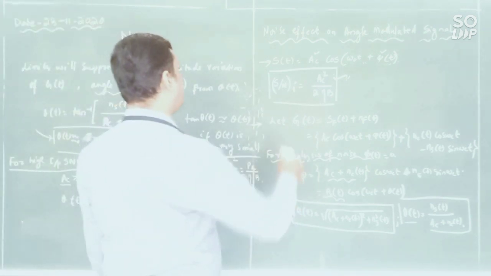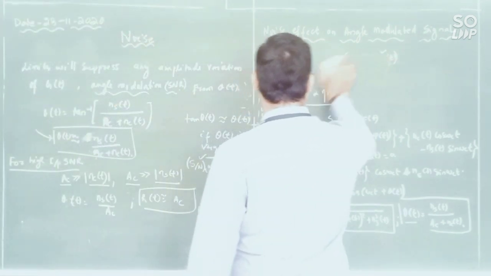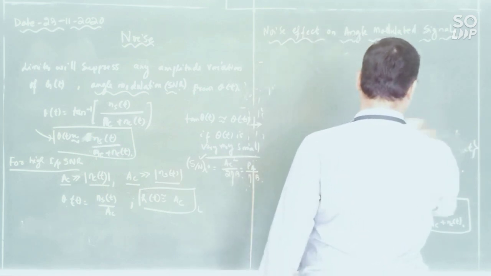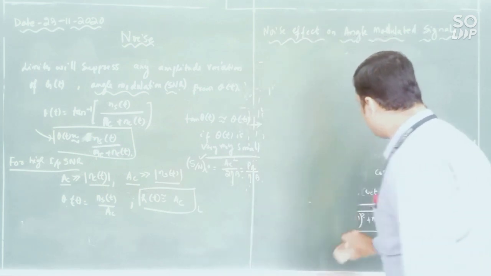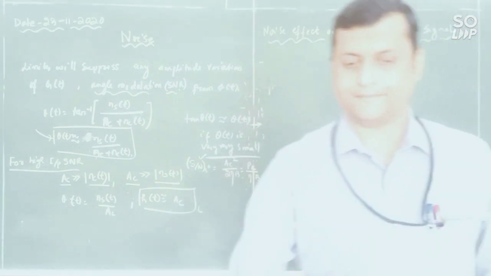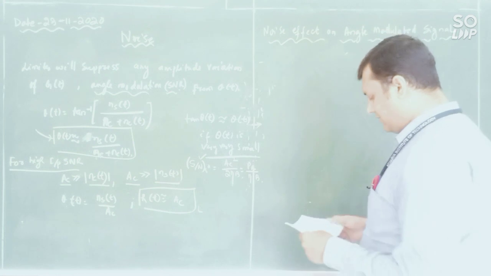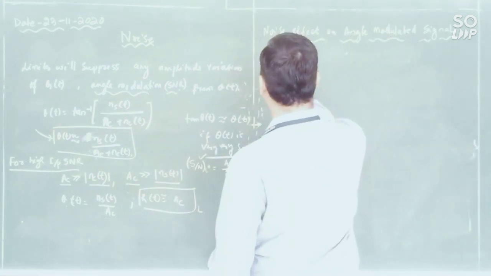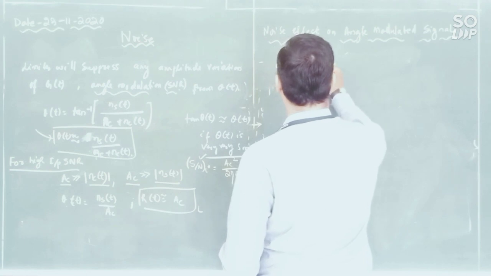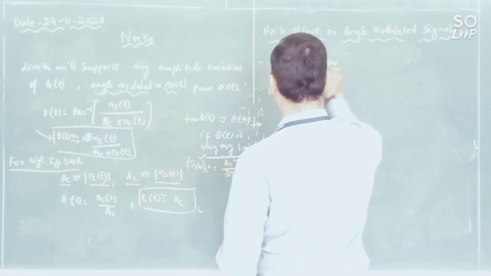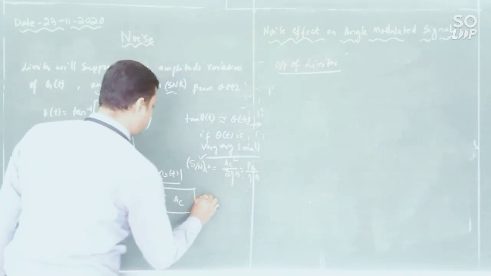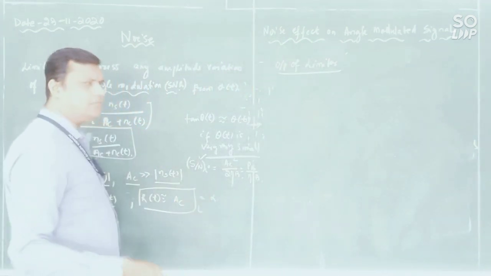Now next, how to determine the output signal to noise? Amplitude was fixed, angle is also fixed. So output of limiter is how much? Now let us consider this value is alpha, a constant value.